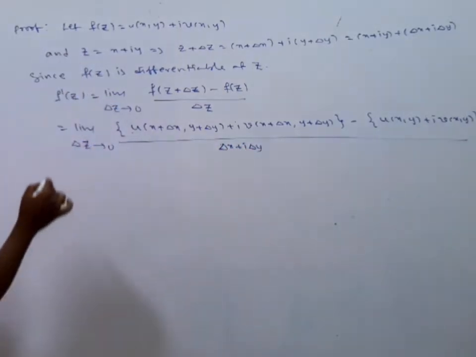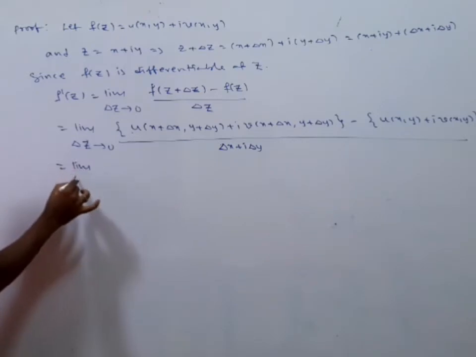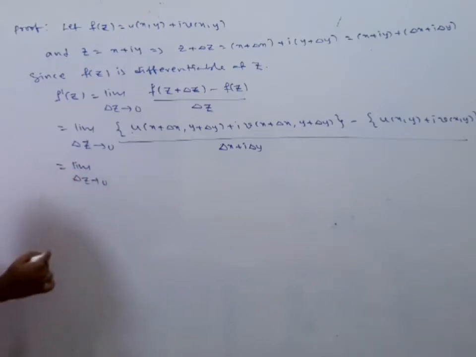Right. This can be written as limit delta z tends to 0.